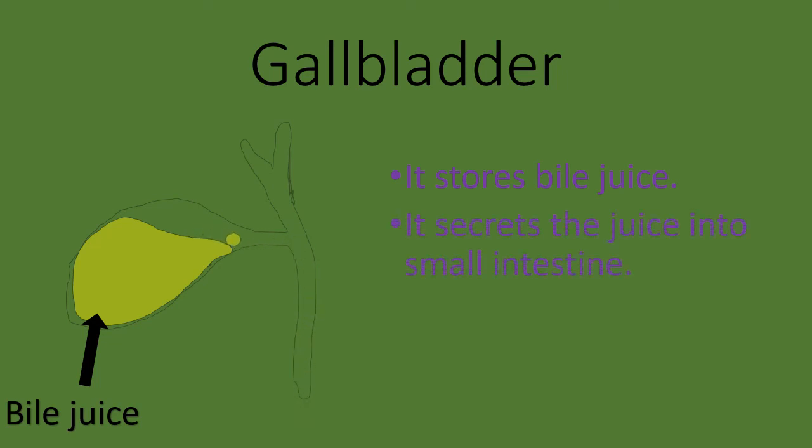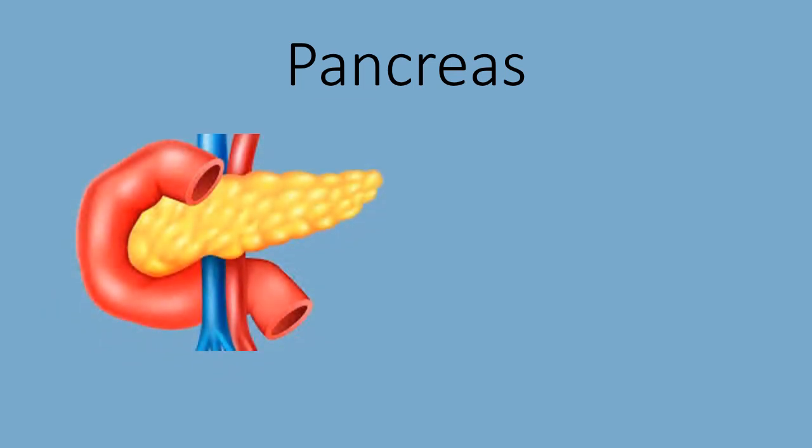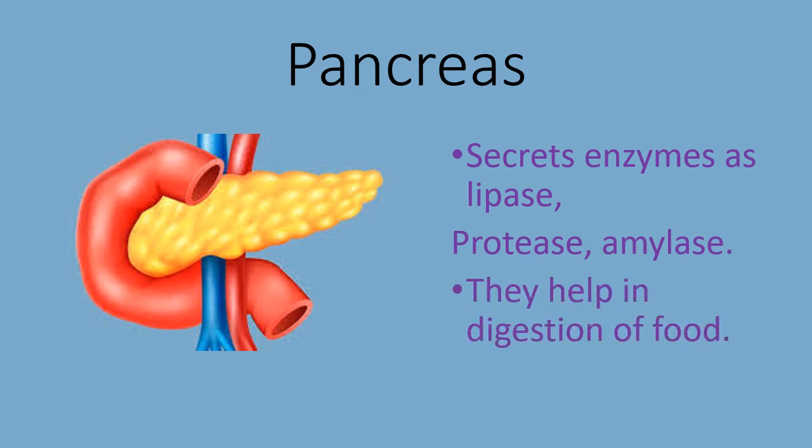There is another duct that opens in the small intestine, which is attached to another organ called pancreas. The pancreas secretes enzymes such as lipase, protease, amylase, and it helps to break down the components of the food. This is all about the overview of digestive system.